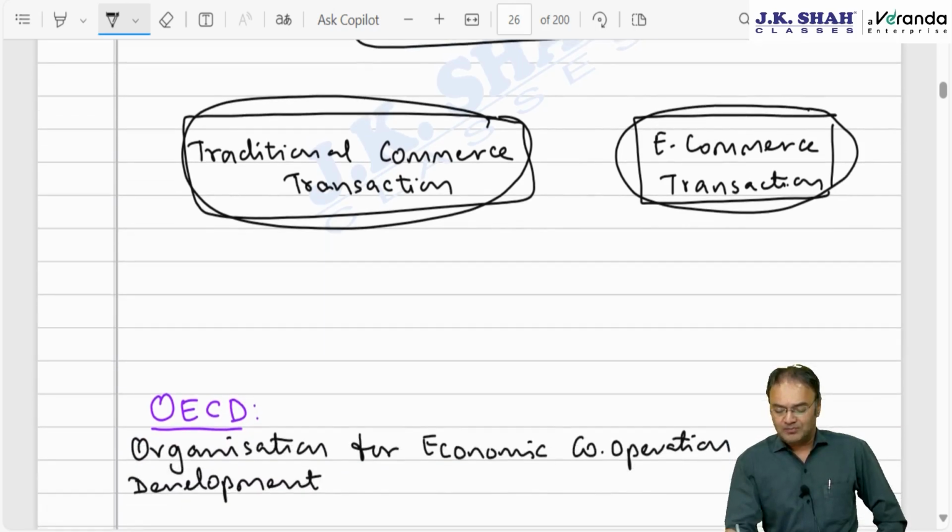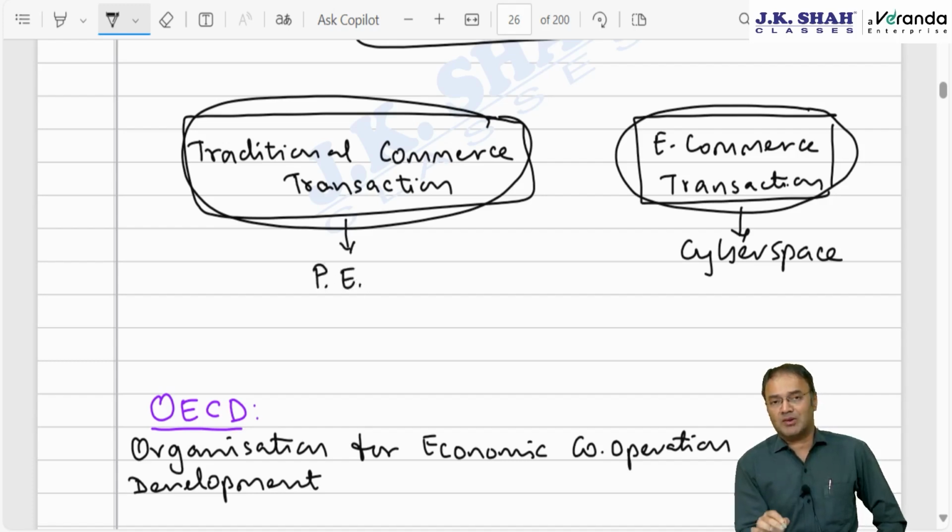So there is a difference between the taxation of the two types of transactions. In case of an e-commerce transaction, the transaction takes place in a place called cyberspace. A cyberspace transaction does not take place in any particular country or physical location, whereas a traditional commerce transaction takes place at a particular physical location, which we call a permanent establishment. If the permanent establishment is in India, then the Indian government will charge tax. If it is in the USA, the US government will charge tax.